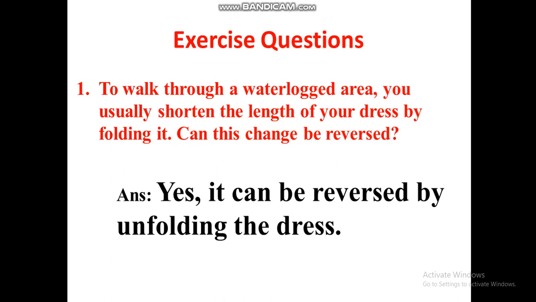Can this change be reversed? If you are wearing a pant or trousers, when we walk through a waterlogged area during the rainy season or due to flood, we usually shorten the length of our dress by folding it. Can this change be reversed? Yes, it can be reversed by unfolding the dress. When we cross the waterlogged area, we unfold the pant, and the change that we have done returns to the previous form. So this change is reversible.